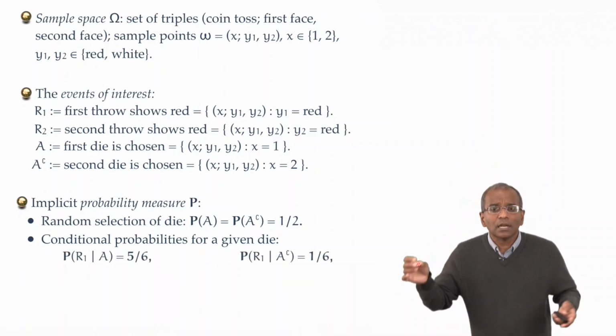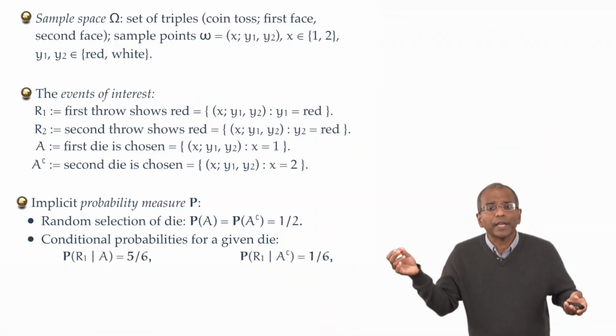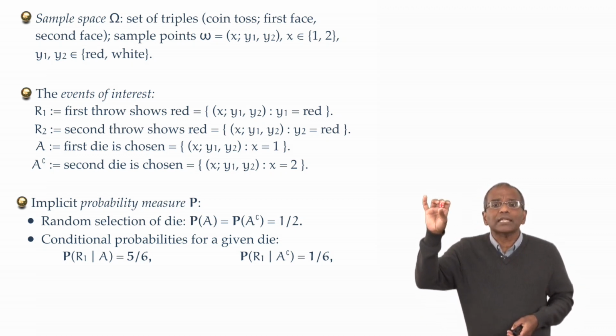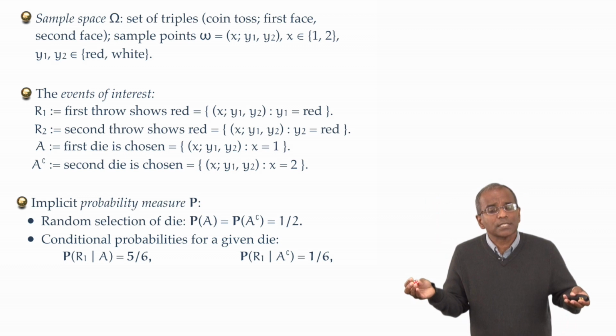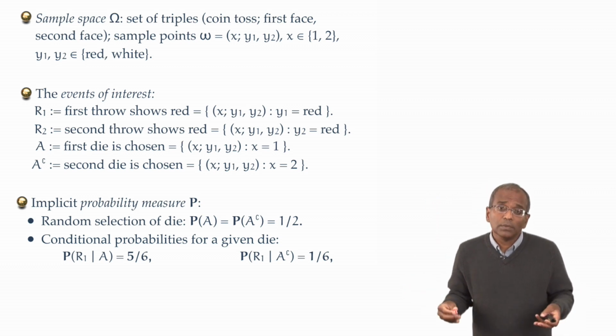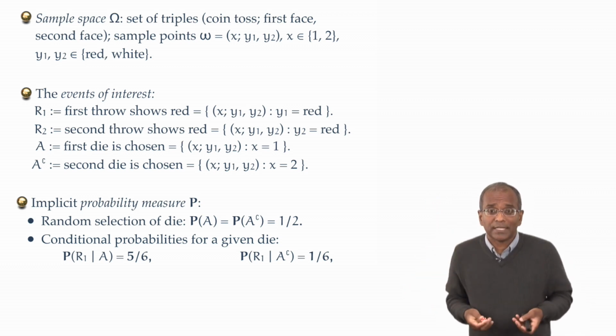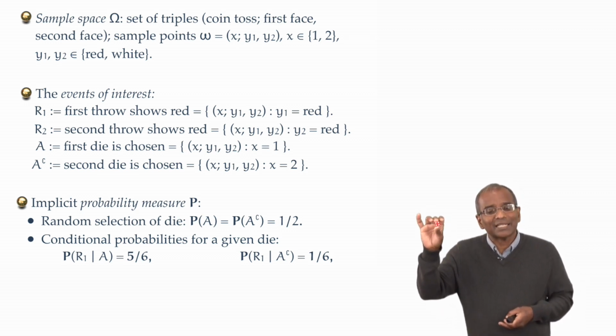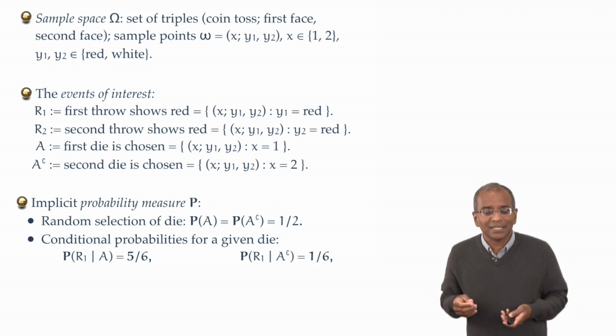There are 5 red faces, one white face, and therefore the chance of throwing a red face, given that I have selected this die, is 5 in 6. And therefore, the chance of throwing a white face, given that I have selected this die, is 1 in 6.